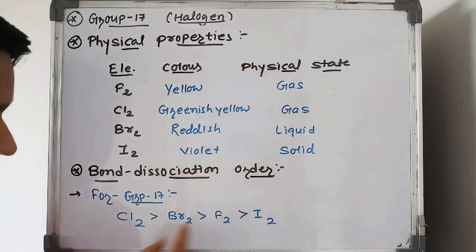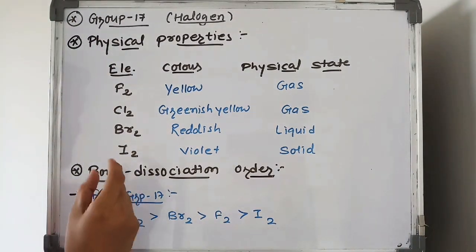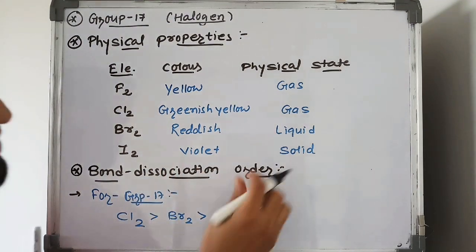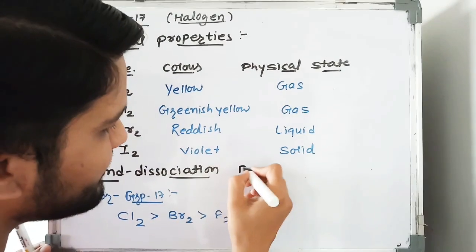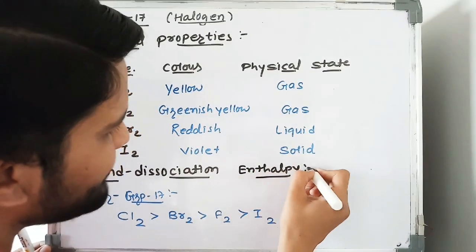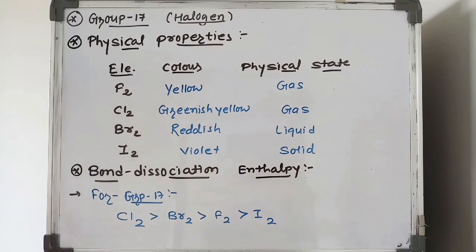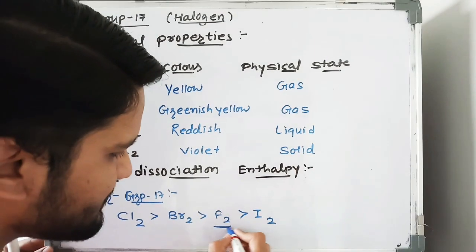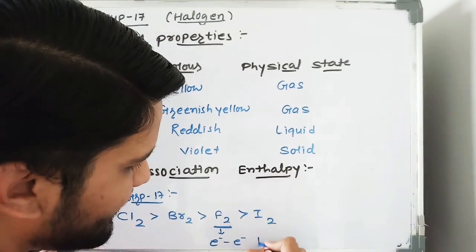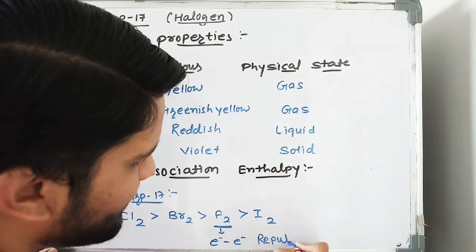So why does fluorine show low bond dissociation enthalpy? Simple, because of electron repulsion.